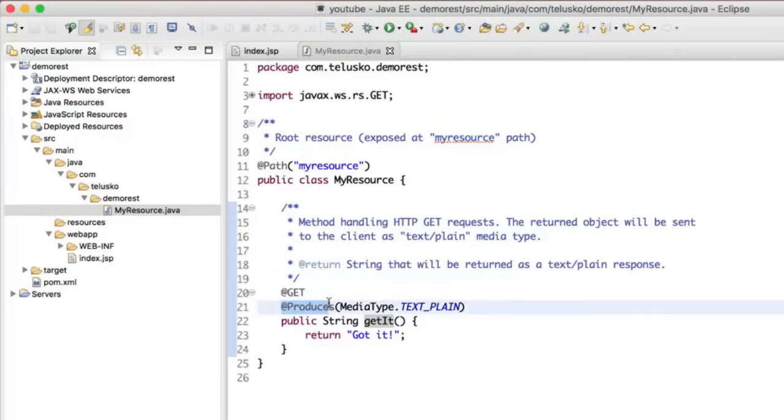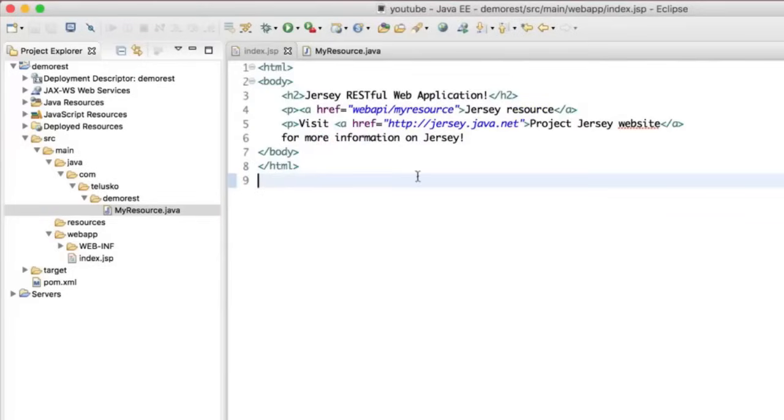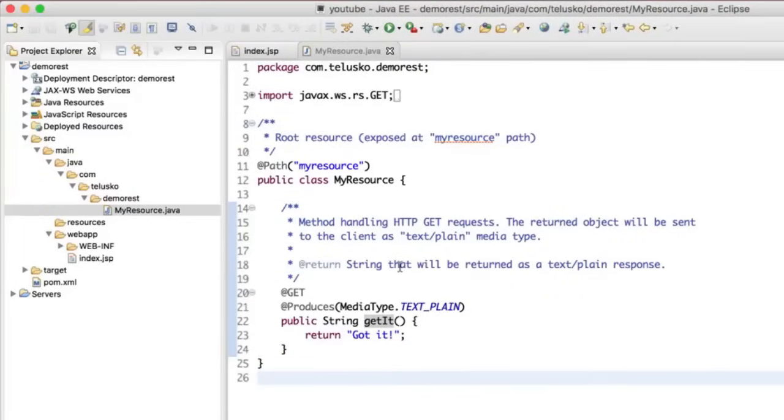What they mean, we'll talk about later in detail. For now, we don't want that. Let's keep it there. So the thing is, if I run this application and click on this button, you will get this page. When you click on this web resource, you will get something, right? So even before clicking on that, I will just focus here. I want to print "Got it". It doesn't matter where I print it, maybe in the console or maybe in the page. So let's try to understand how that works.